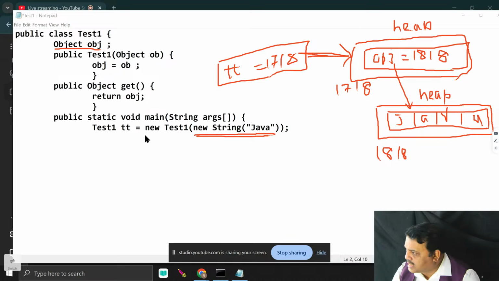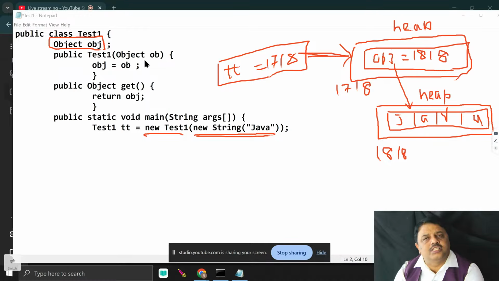Now I construct a test object. When I construct the Test1 class object, it points to the Test1 object, where the size of the object depends on the instance variables available in the Test1 class. How many instance variables are available? Only one. What is that? obj. obj is the reference of the Object class in Java.